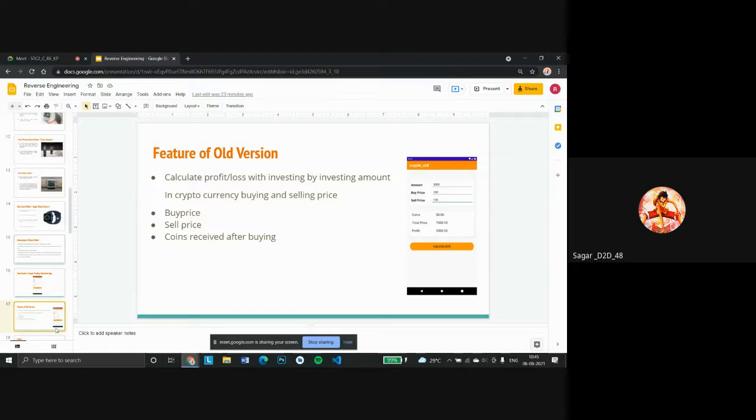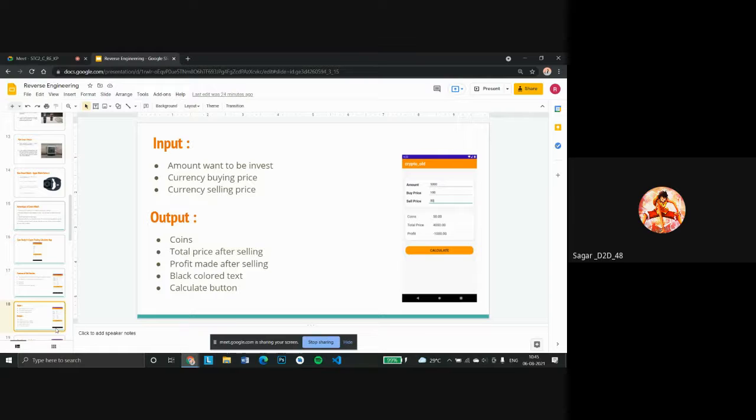In the older version, there is only one page and only one feature. They directly just have buying and selling features. But after that, I changed many things. Next slide, please. In the older version, there is only input for an investor who is investing in crypto.